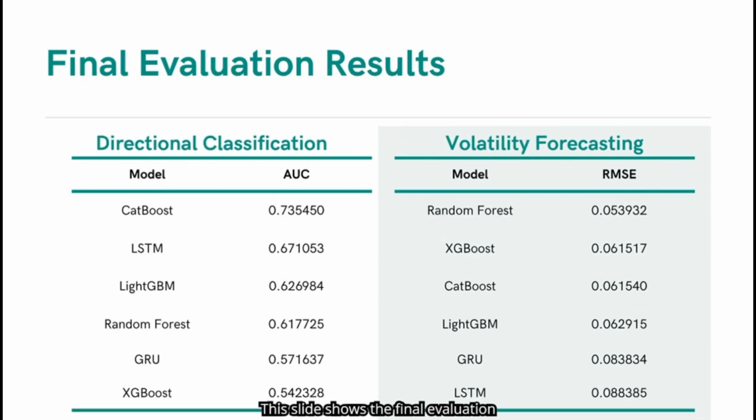This slide shows the final evaluation results for both models after hyperparameter tuning. For the directional classification task, the CatBoost model achieved the best performance with an AUC of 0.735. For volatility forecasting, the random forest model delivered the lowest RMSE at 0.0539.